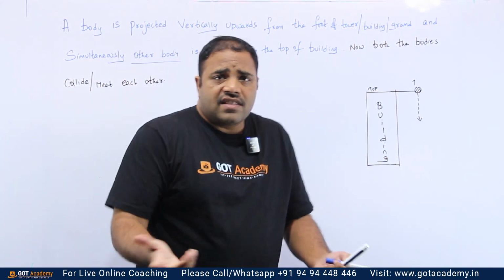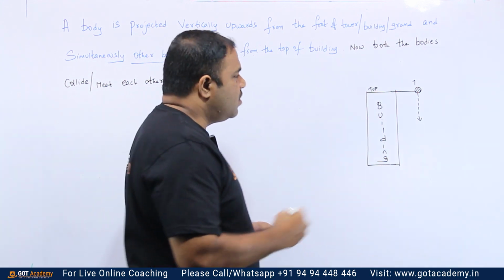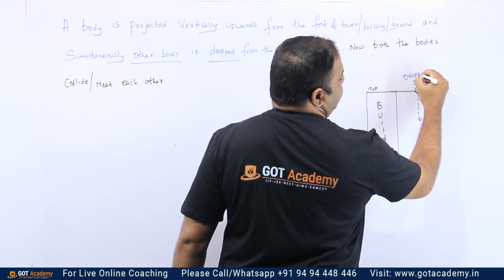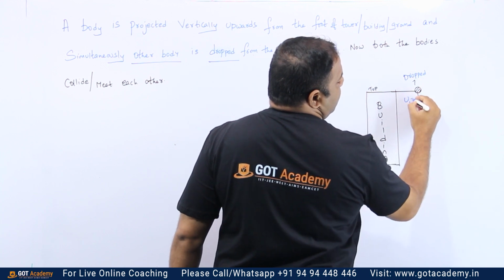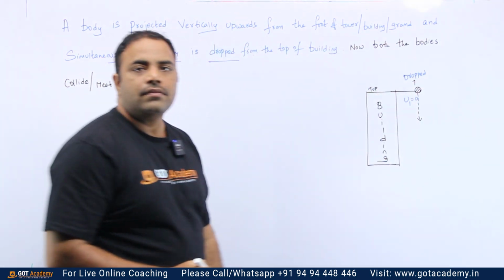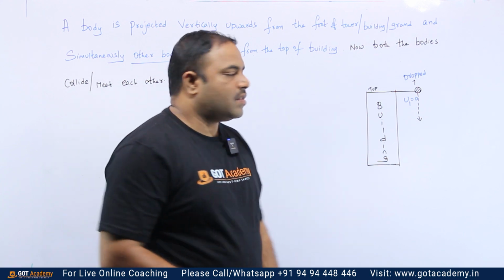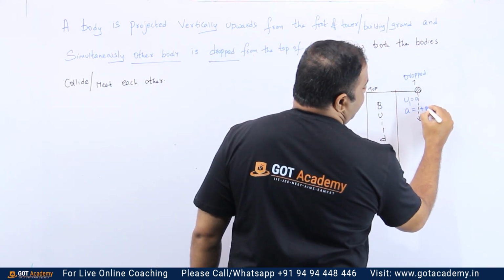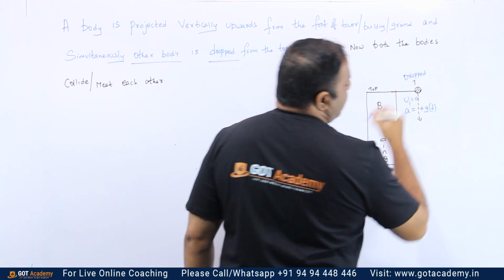Previously also I have done the same thing. If it is dropped, I have to put dotted lines. So let me write here, dropped. The initial velocity of the ball is 0. Drop concept. When it is coming down, acceleration is equal to plus g.